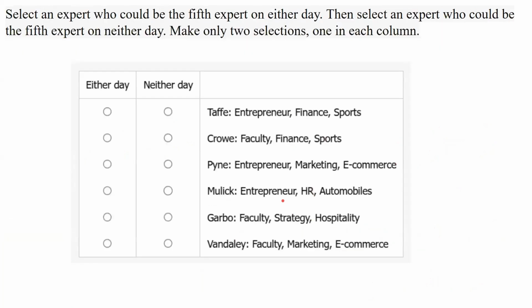What does the question ask us? Select an expert who could be the 5th expert on either day. Then select an expert who could be the 5th expert on either day. So as you can see, there are 2 questions here. This is the first question, and this is the second question. That is the reason it's called a two-part analysis. So you're analyzing and answering 2 questions.